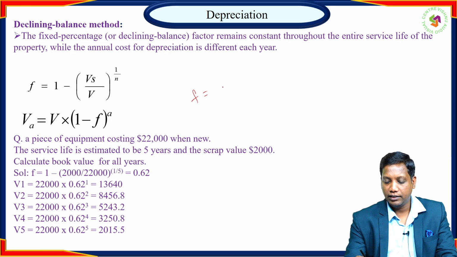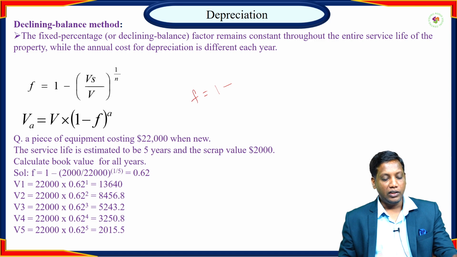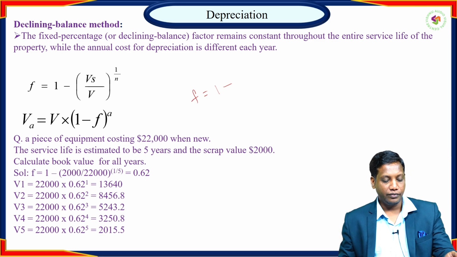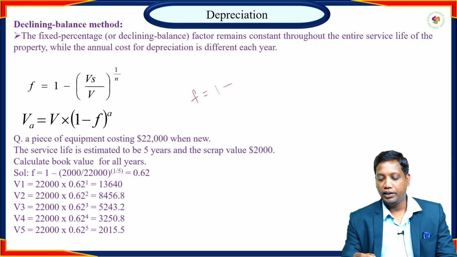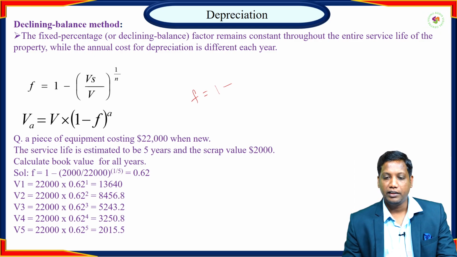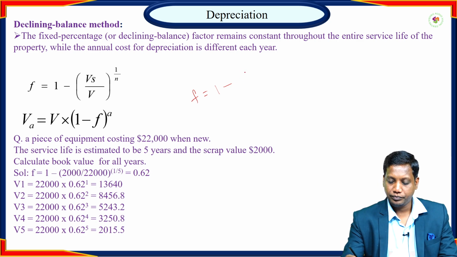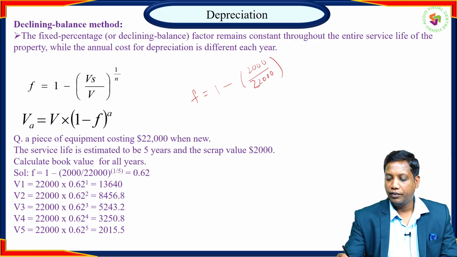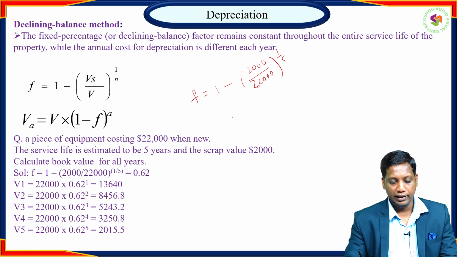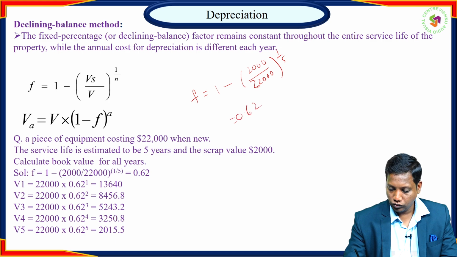The value of asset is determined with the help of the formula Va equals V into 1 minus F whole power A. For the same problem, first we calculate the declining factor: F equals 1 minus Vs, $2,000, divided by V, $22,000, whole power 1 by 5. If we calculate, we get F equals 0.62.